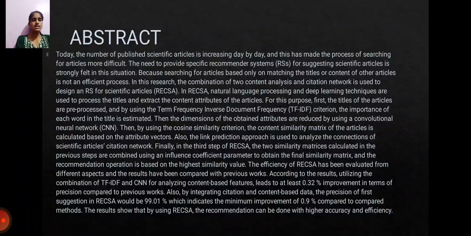According to the results, by integrating citation and content-based data, the precision of the first suggestion in RECSA would be 99.0%, which indicates a minimum improvement of 0.9 compared to the other methods. The results show that by using RECSA, the recommendation can be done with higher accuracy and efficiency.